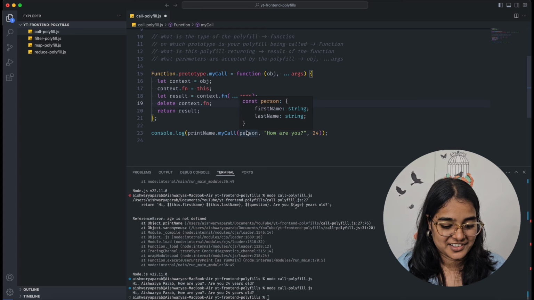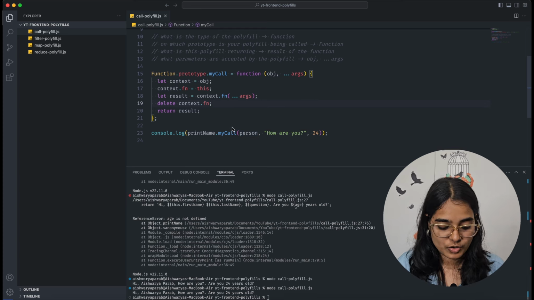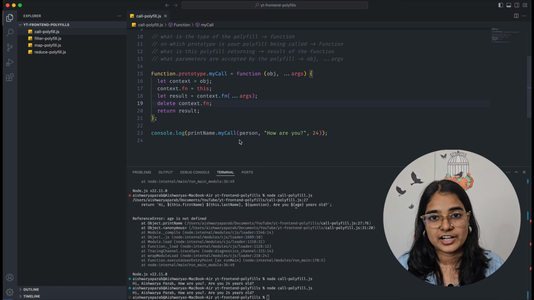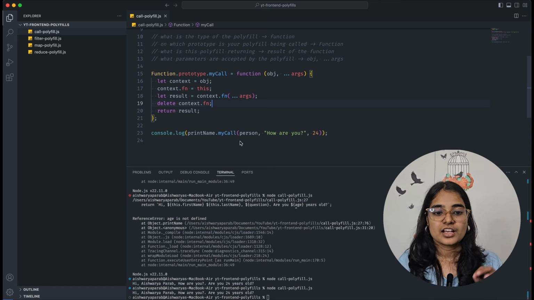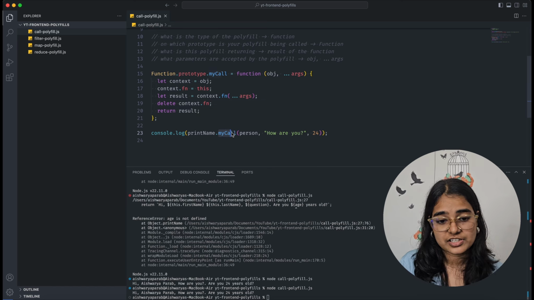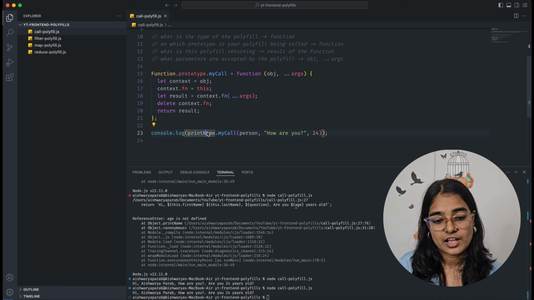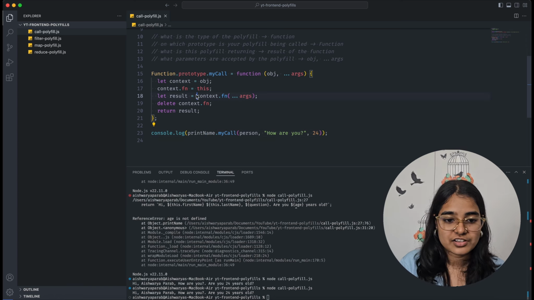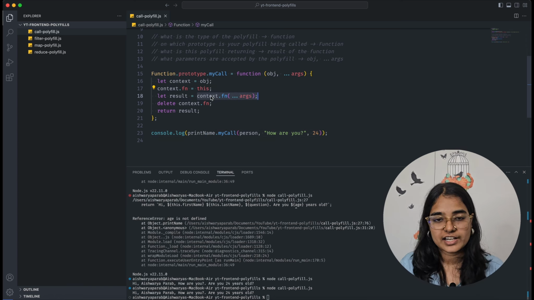Okay, now if you are a fresher or a beginner level engineer, this will work fine. But if you are a senior level engineer and you're preparing for your mid level front end interviews, then you will need to add some more validations. The first validation here that I can see is pretty simple. The my call function is being called on a function, right? So I should proceed if and only if my original function is a function. Otherwise I will get an error here, right?